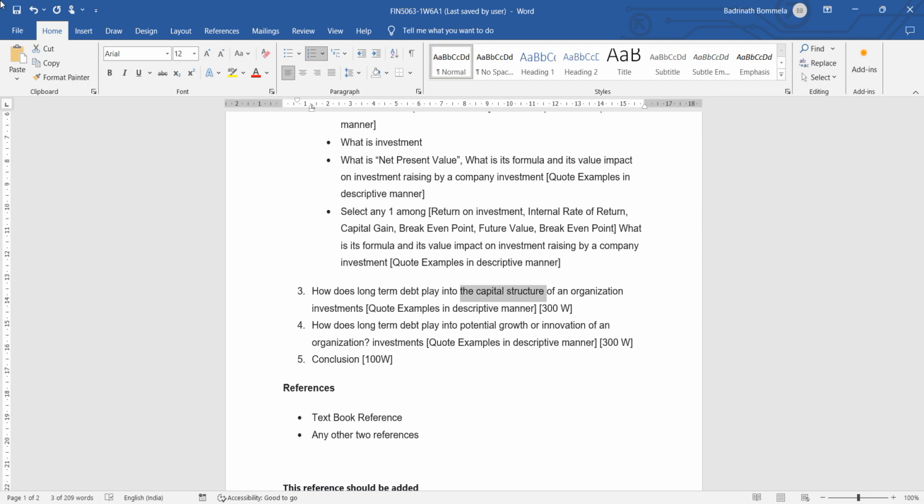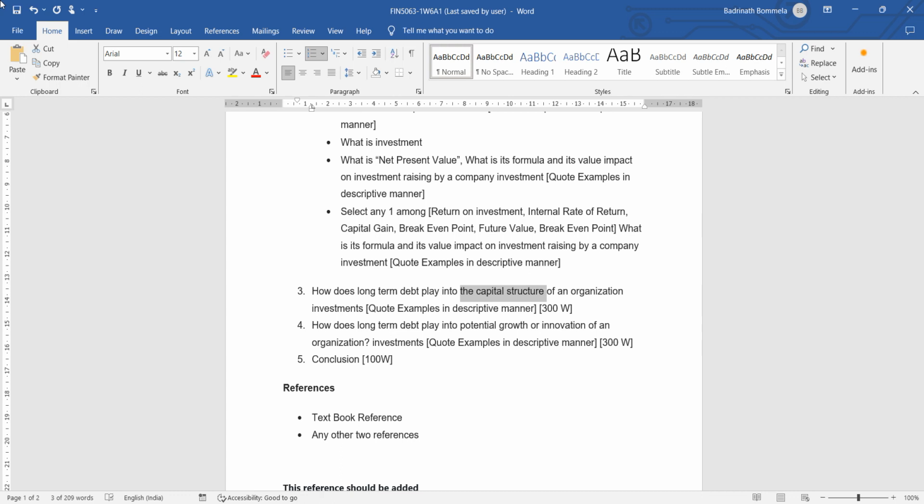New machines are required to increase the production. Without increasing the production, it is not possible to get increased sales. So this is how things happen. Long-term debt means the money that is generated from debt by the organization for the longer term. That is always important for an organization to ensure growth. Okay, so please,